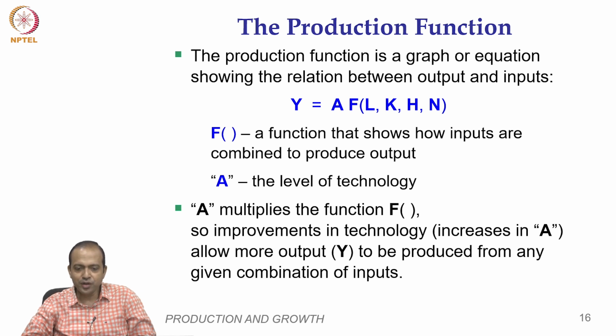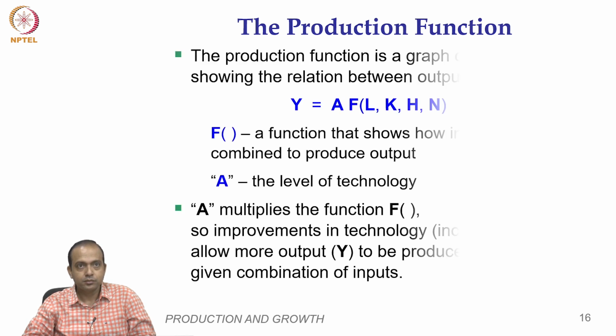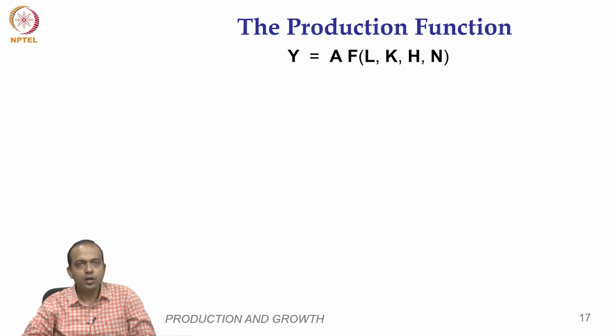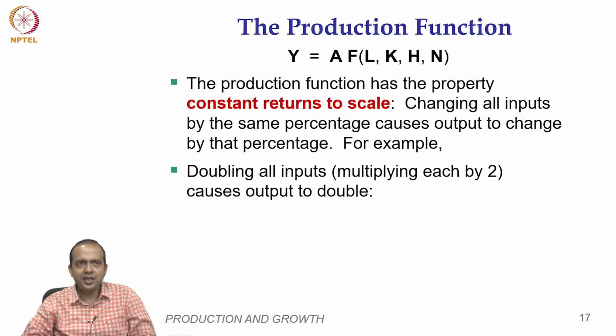So, improvement in technology, that means in A, allows more output to be produced from the given input bundle. If you assume y equals A F(L, K, H, N), then the production function has the property of constant returns to scale. What does it mean?